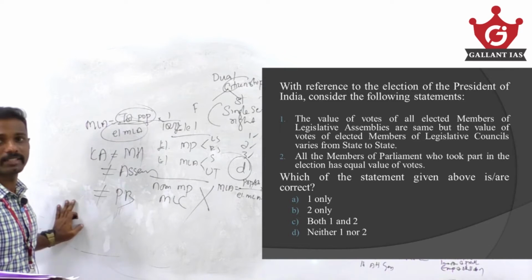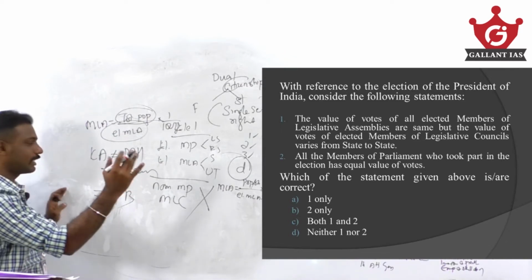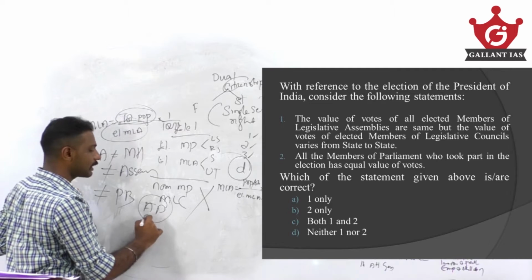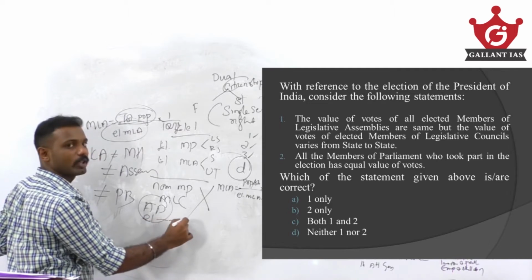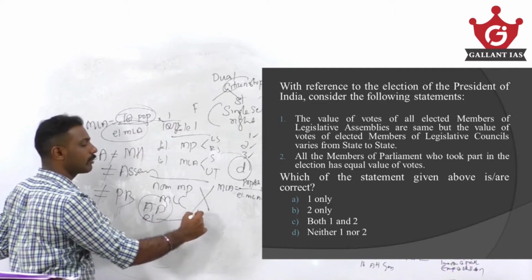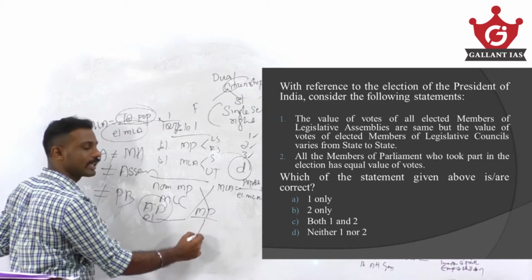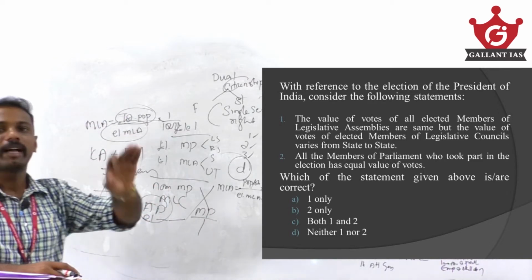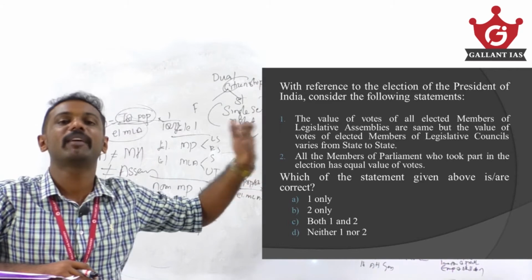So the numbers vary. But within a state, for example, within Andhra Pradesh, all Andhra Pradesh elected MLAs have the same value of votes. All Madhya Pradesh elected MLAs have the same value of votes. But when the state varies, the values of MLAs of different states may vary.